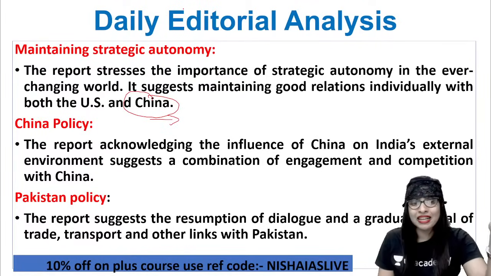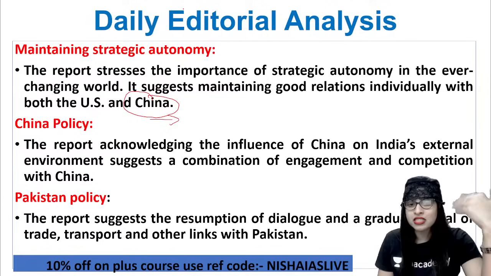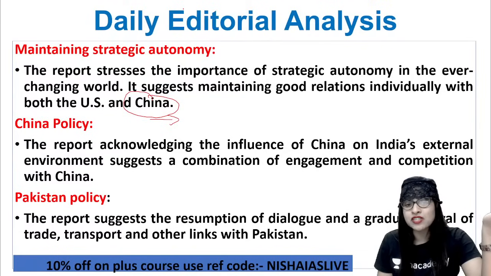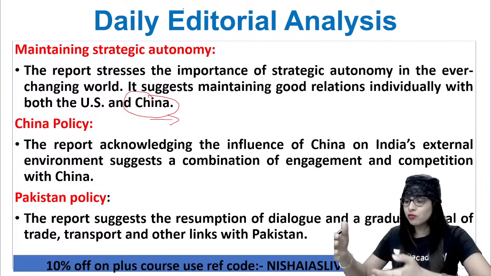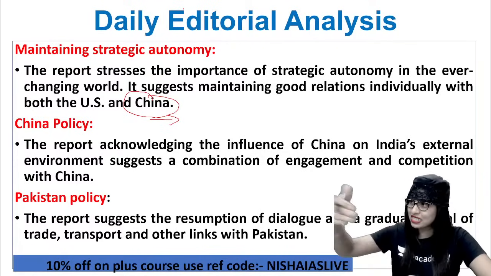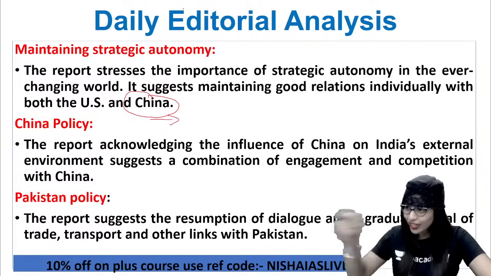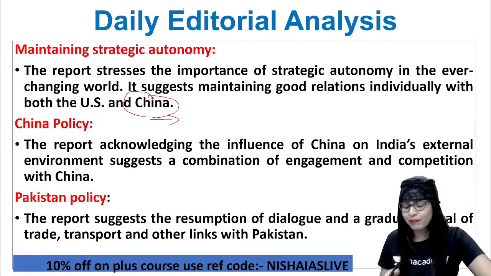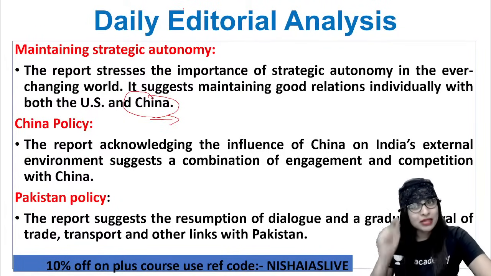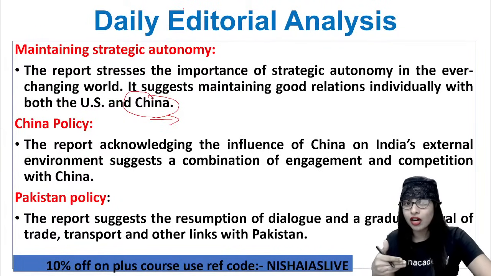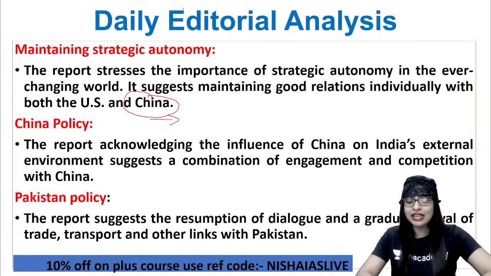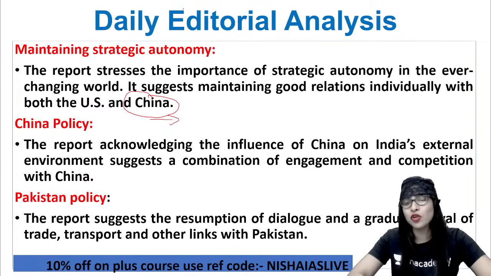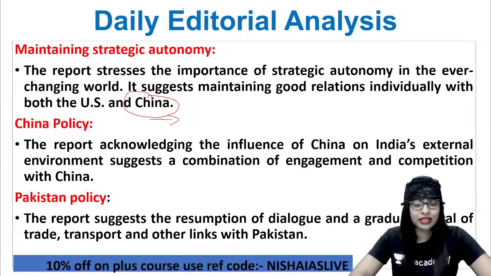Now, the next is Pakistan policy. The report also suggests the resumption of dialogue and gradual revival of trade, transport, and other links with Pakistan. That is, we are trying to make the country whom we see as an enemy our close friend. Trying doesn't mean you're going to make them close. You have to maintain a very sharp eye on them. But still, let's not have open enmity. Rather, let's try to have linkages, so they cannot cross us or harm us in any way. You got the logic here. What they're trying to tell you. Clear?